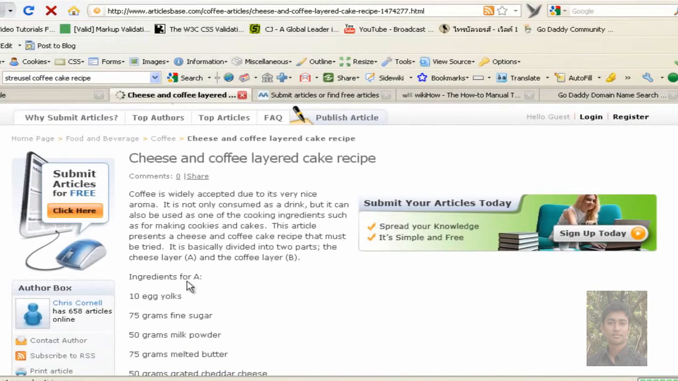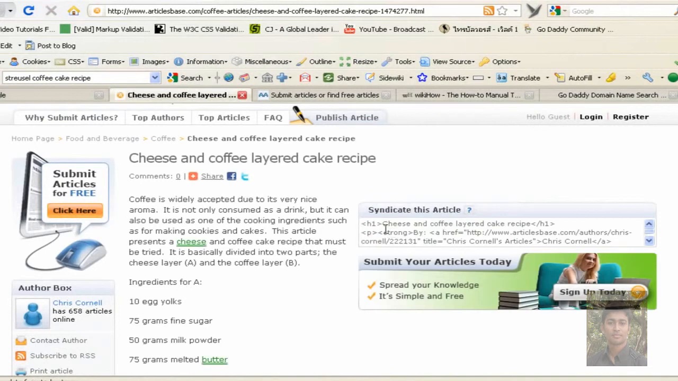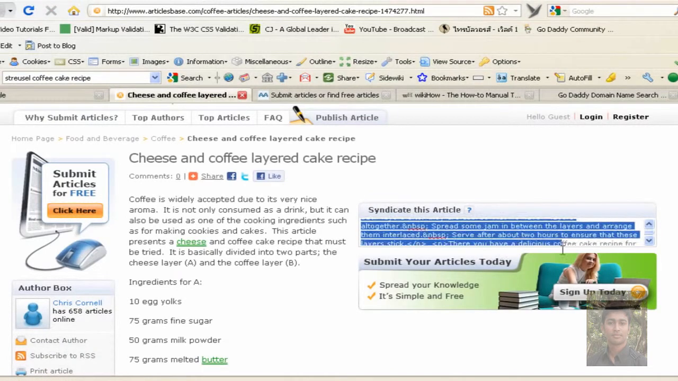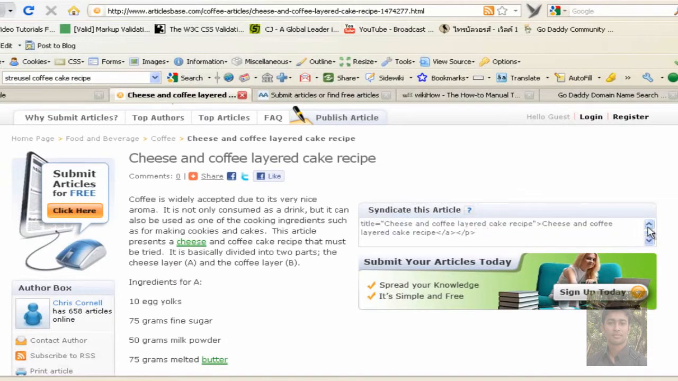Also, it allows me to copy and paste the HTML code. You'll notice up here at the top it has this syndicate option for the articles, and you can actually copy all of this. This is all HTML code, it's H1 tags and P tags, and this is perfect because this is what we're going to need. Any time you make a title in your website, your title should basically be an H1 tag.